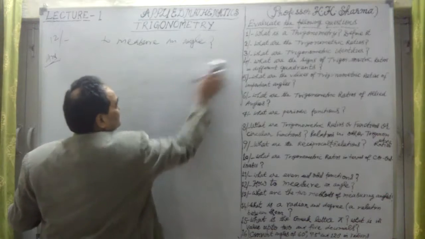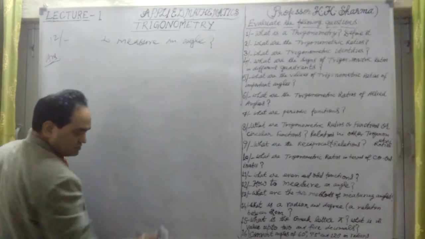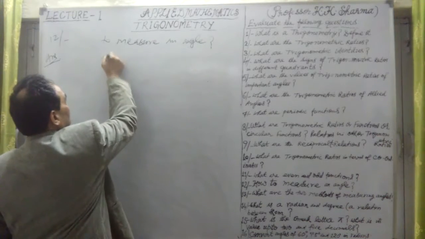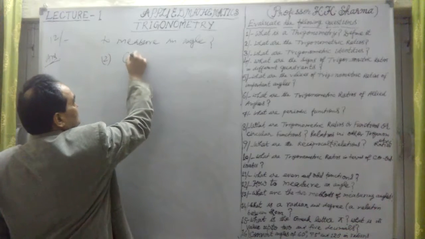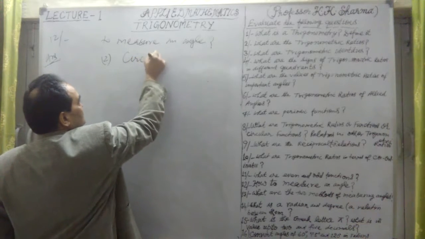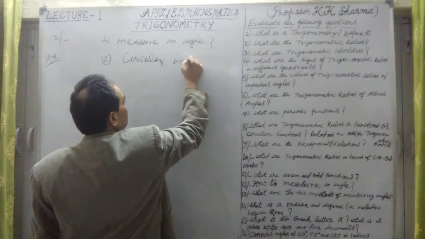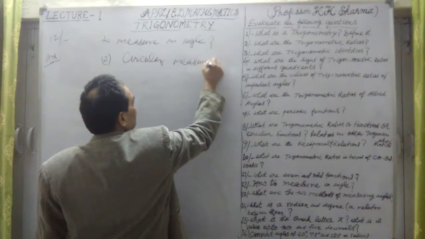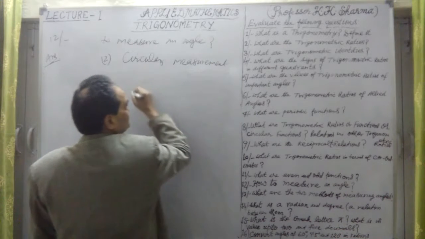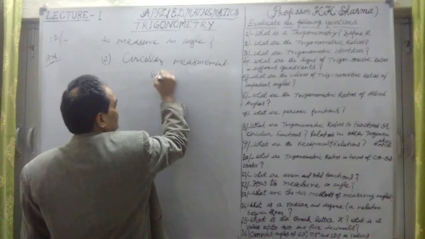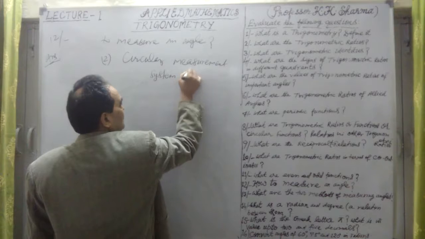Now, the second measurement system is circular measurement. In the 12th question, what is the circular measurement? The circular measurement system of an angle.